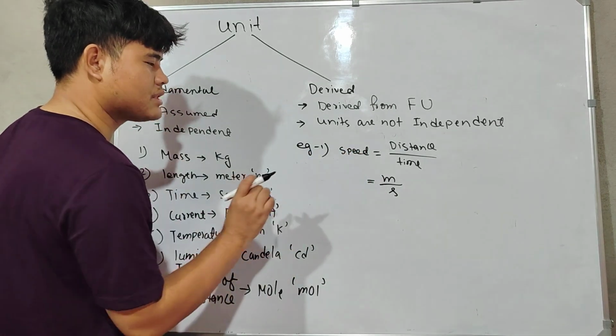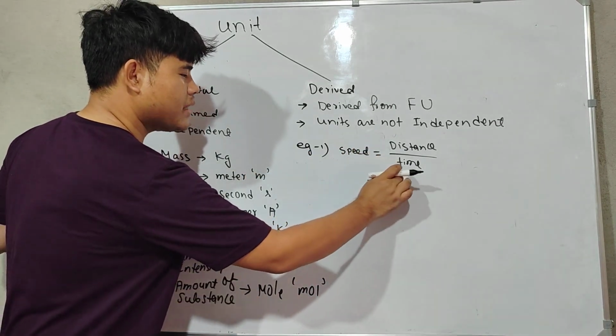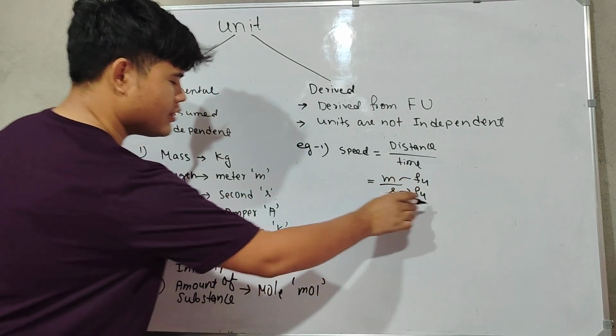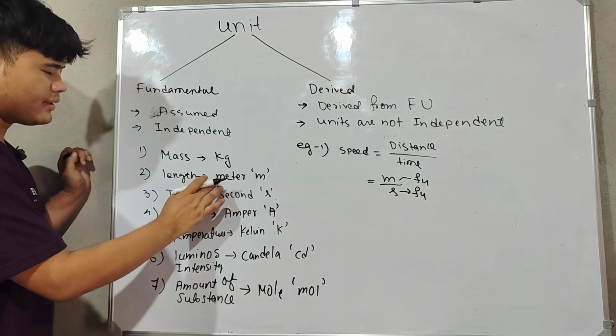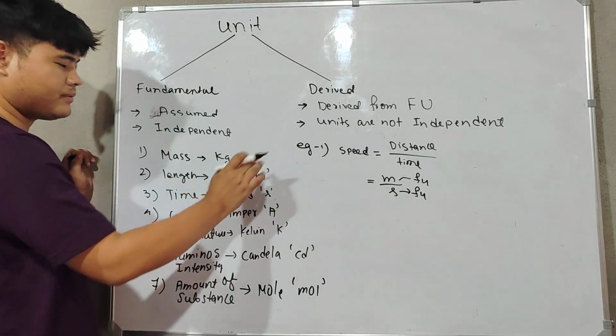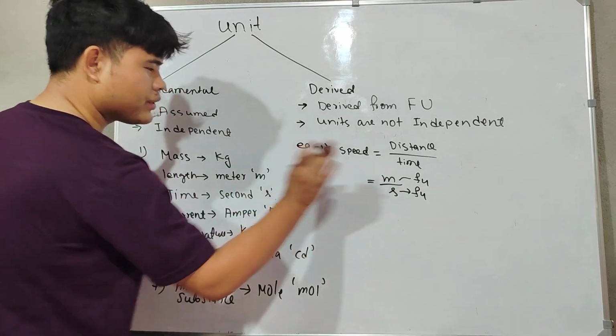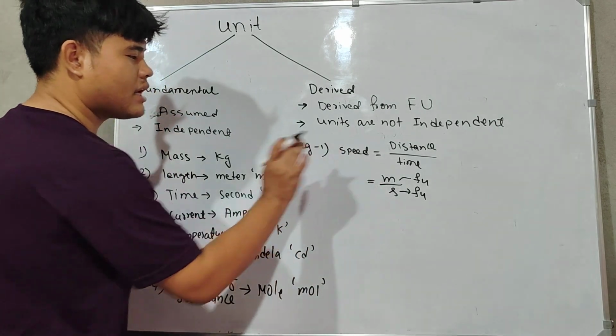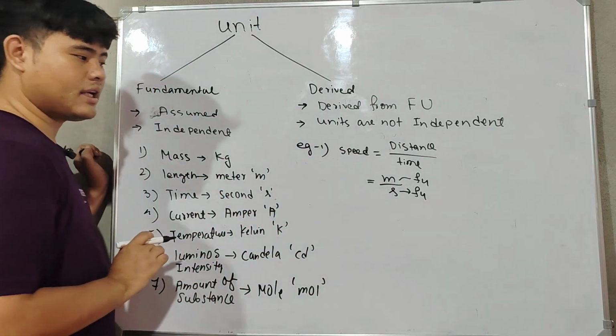This is a derived unit because it is made from fundamental units. Are these both fundamental units? Length, meter, and second, both are fundamental units. So because of the fundamental units only, this derived unit is made.